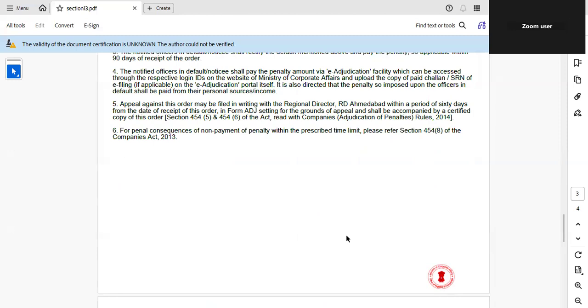Even a related activity can be a violation. This is what you can see the difference: poultry feed versus integrated poultry farming. ROC treated them as different. So that is the reason to draft objects carefully. Always alter MOA first. See the sequence: pass special resolution, file MGT-14, obtain new certificate, then start new business.